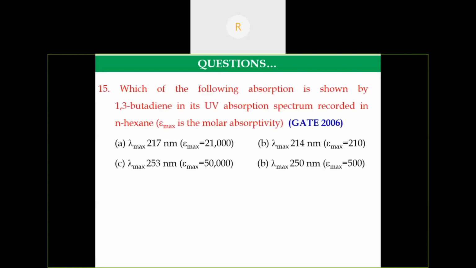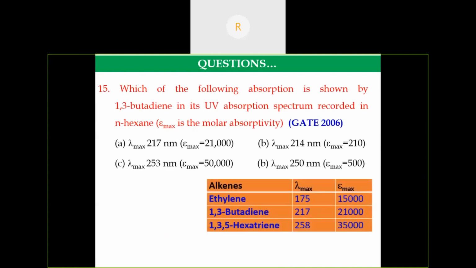Question number 15. Which of the following absorptions is shown by 1,3-butadiene in its UV spectrum recorded in n-hexane, a non-polar solvent? We have discussed earlier ethylene and 1,3-hexadiene. As the conjugation increases, the lambda max value will also increase. For 1,3-butadiene, the value is 270 nanometers. The epsilon max, that is the absorption coefficient, is 21,000. So the correct answer is option A.